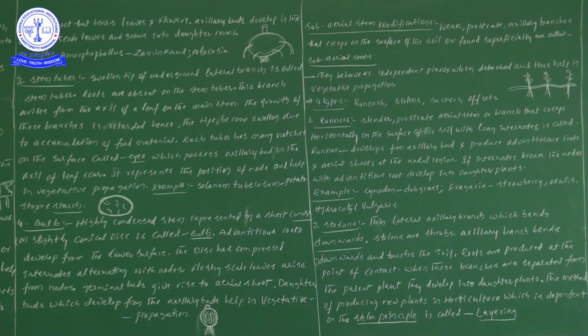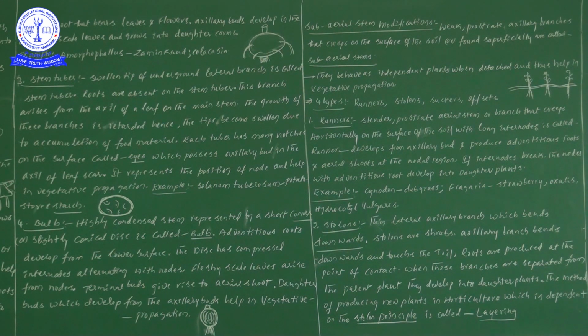Next, they behave as independent plants. When they are detached from the mother plant, this helps in vegetative propagation.